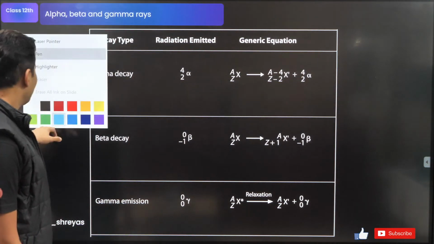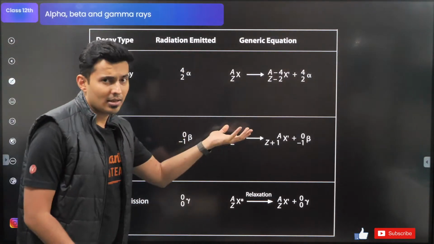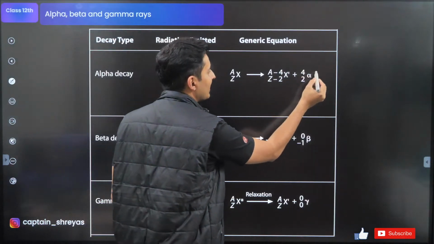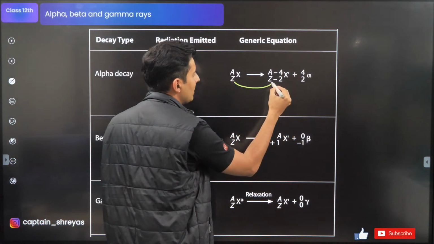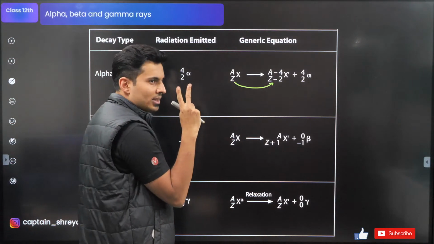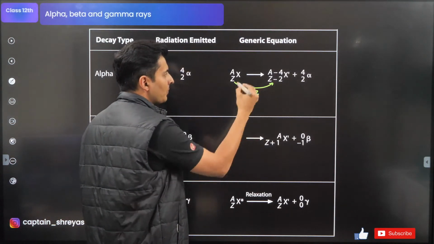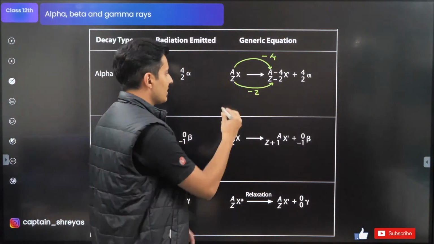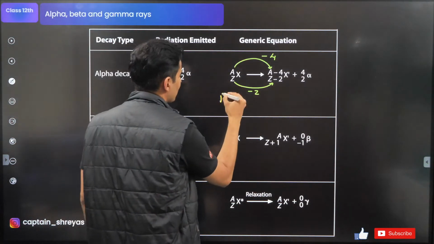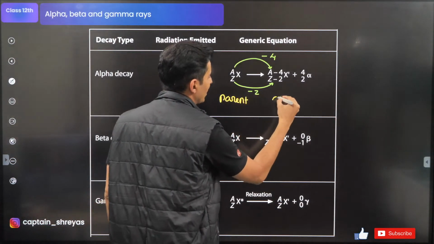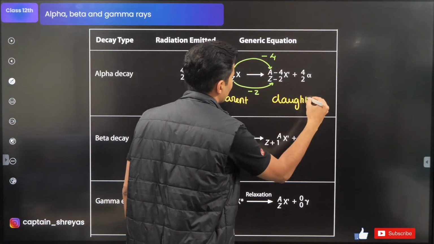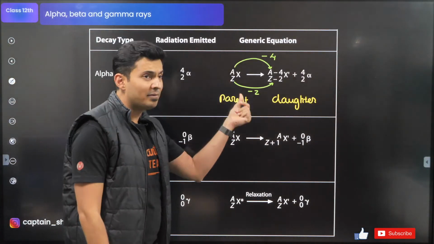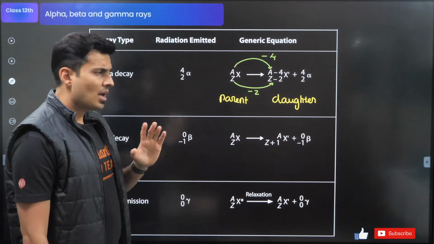Observe carefully. If there is alpha decay, meaning a nucleus emits an alpha particle, you will notice, because an alpha particle means 2 protons, the atomic number will reduce by 2 and the atomic mass number will reduce by 4. This is called the parent, and this one is called the daughter nucleus. That's what an alpha reaction does. Everybody clear?